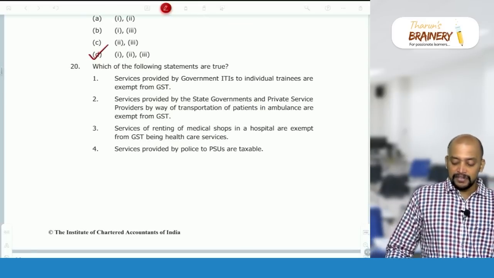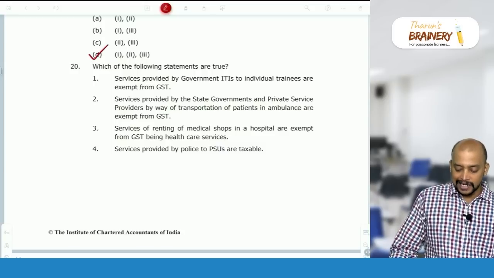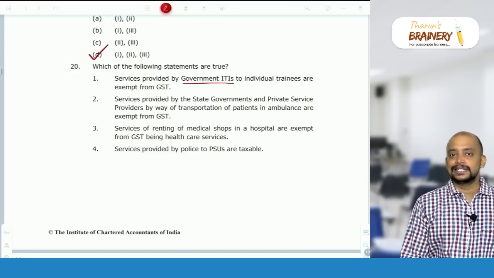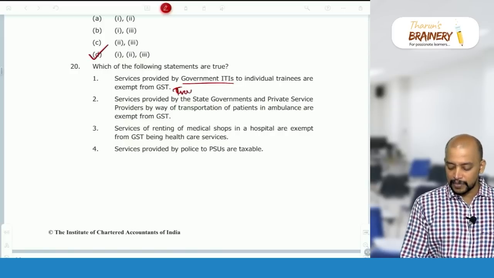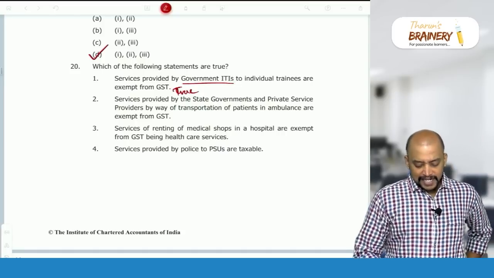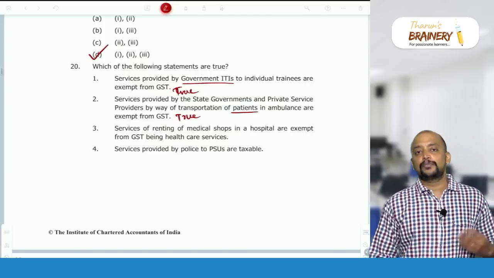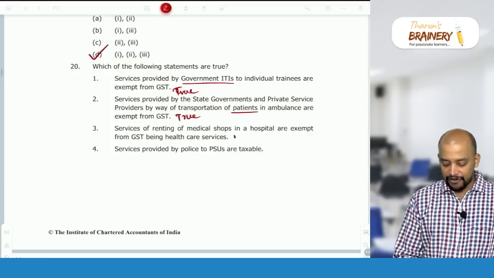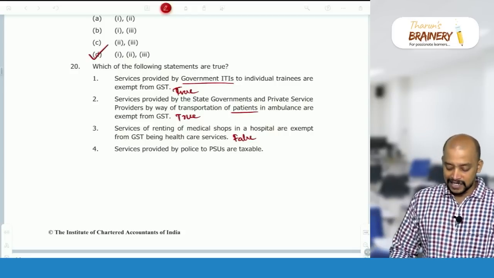Then question 20: Which of the following statements are true? Services provided by government ITIs to individual trainees are exempt from GST. Yes, a government ITI, Industrial Training Institute or Industrial Training Center, is exempted. So this statement is true. Service provided by state governments and private service providers by way of transportation of patients in an ambulance is exempt. True. Transportation of patients in an ambulance is always exempted. Service of renting of medical shops in a hospital is exempt from GST. No, false. Renting of premises by the hospital is not a healthcare service and will be taxable.